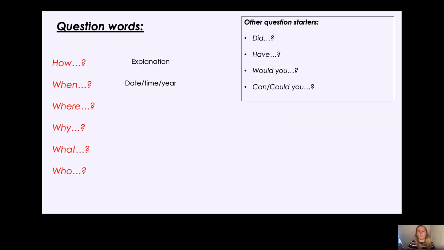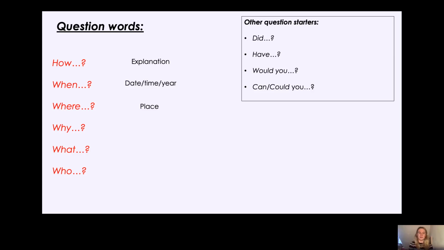Okay. What about where? When do we use where? Yes, you're right. We use where when we're asking for a place. So where is the library? Where do I go to have my lunch? Where do you live? Okay, those are all asking for a place. Okay, you need to, in your statement, to reply to the question, you need a place. Now we now have why, what, and who. Could you pause the video and have a think? When do we use those question words?